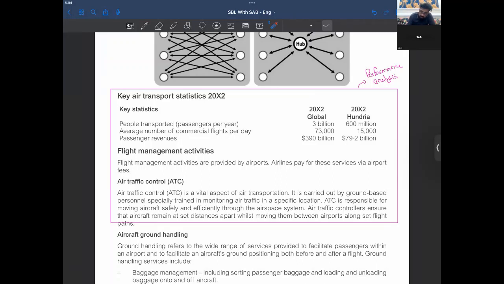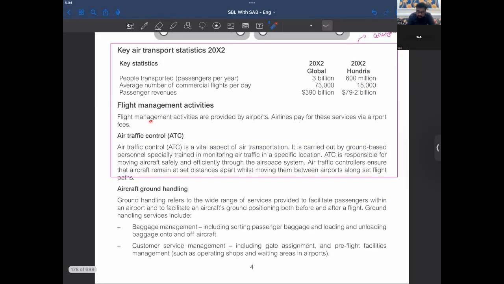So 3 billion, 600 million, average number of commercial flights per day 73,000, 15,000, passenger revenue 390 billion, 79.2 billion. Flight management activities are provided by airports. Airlines pay for these services via airport fees. ATC is a vital aspect of air transportation.